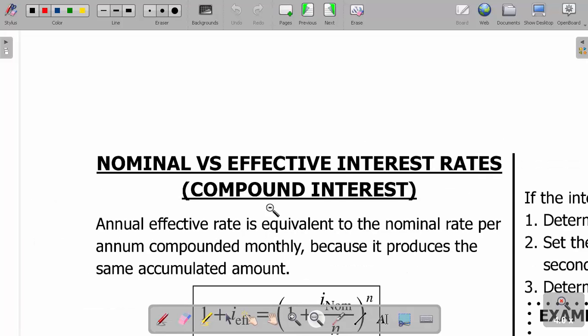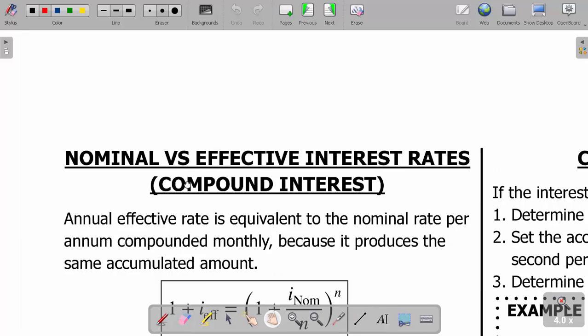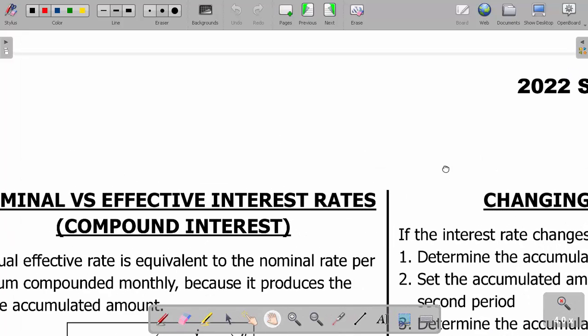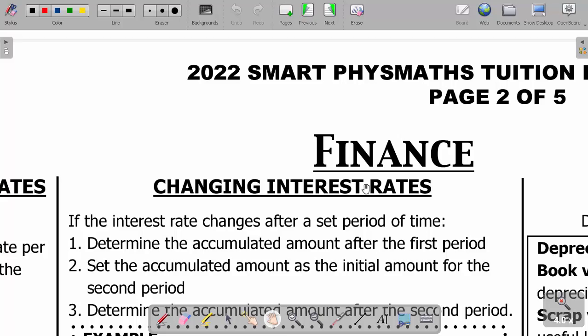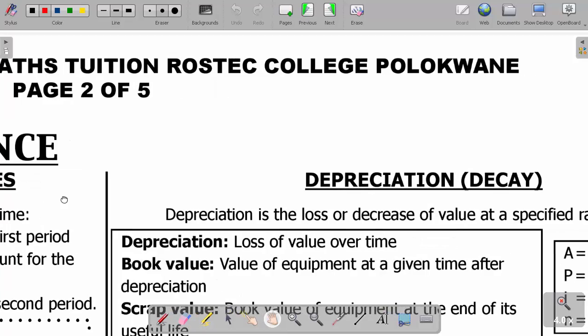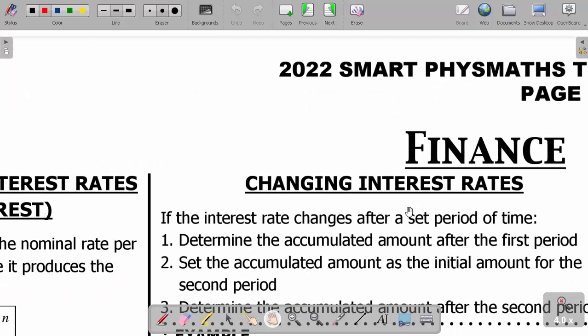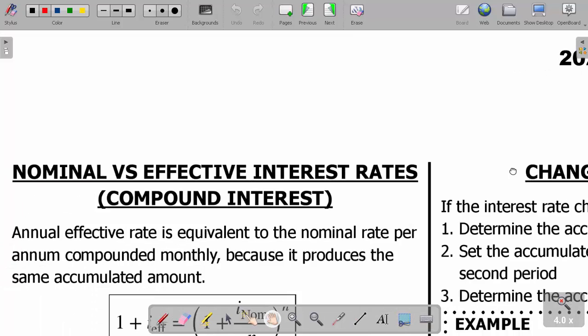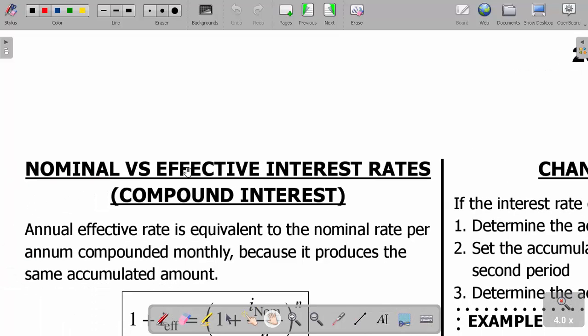If you check this now, we're looking at what happens when we have changing interest rates, and also depreciation, and then also the nominal versus effective interest rates. That's compounding interest.